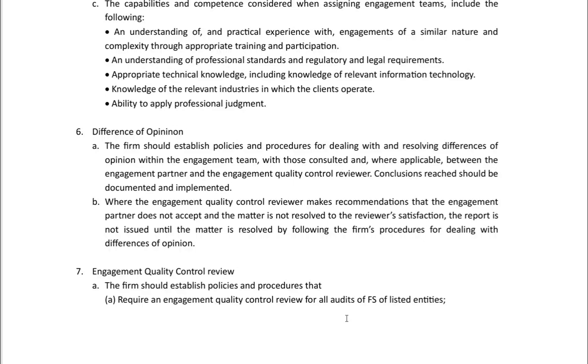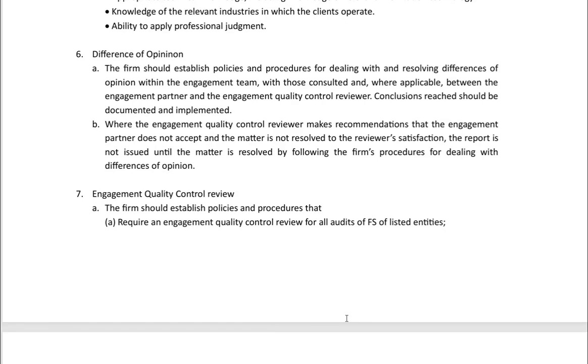Coming on to the next very tested point, difference of opinion. The firm should establish policies and procedures for dealing with and resolving differences of opinion within the relevant engagement team, and with those consulted where applicable, between the engagement partner and the engagement quality control reviewer. Conclusions reached should be documented and implemented. Where the engagement quality control reviewer makes recommendations that the engagement partner does not accept and the matter is not resolved to the reviewer's satisfaction, the report is not issued until the matter is resolved by following the firm's procedure for dealing with differences of opinion.